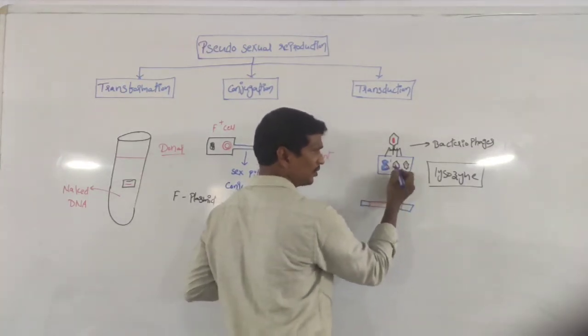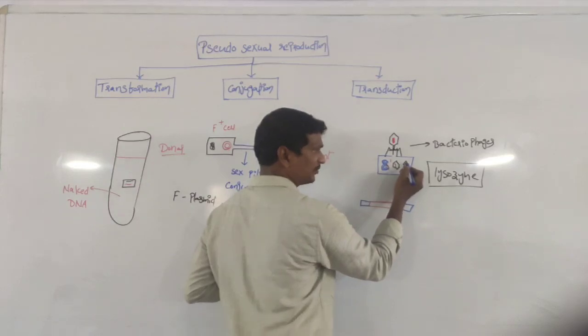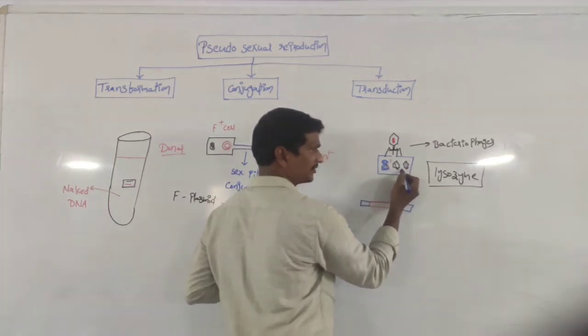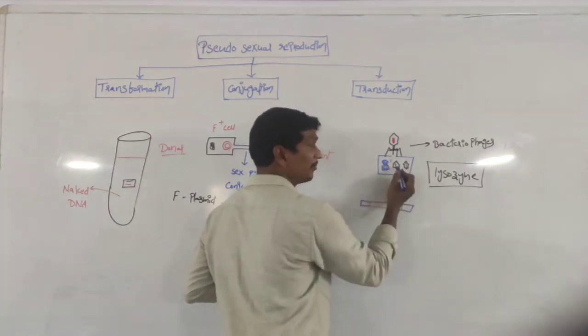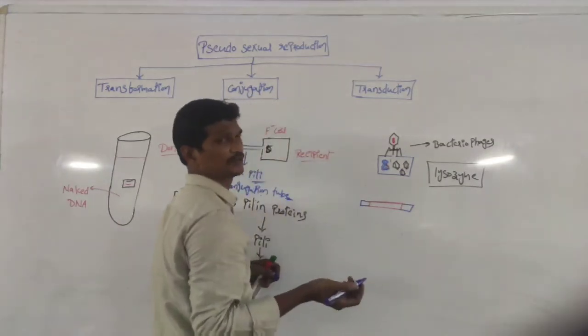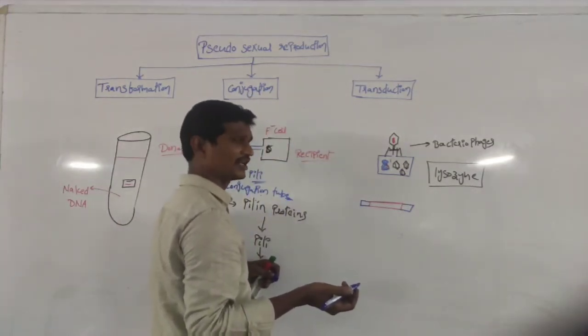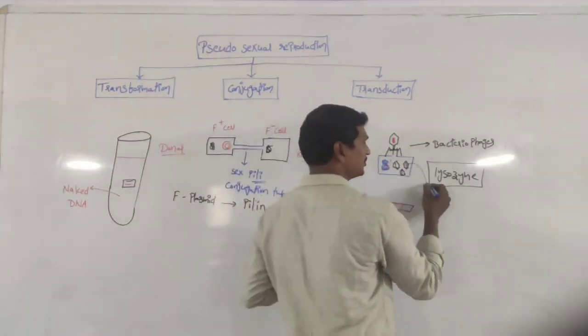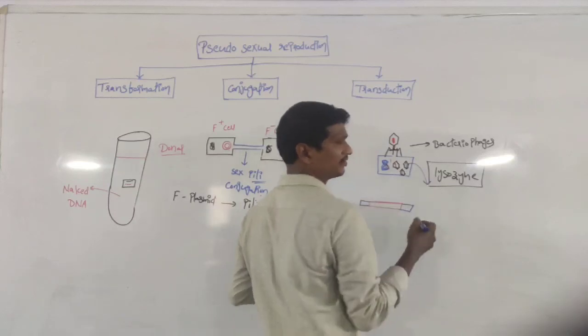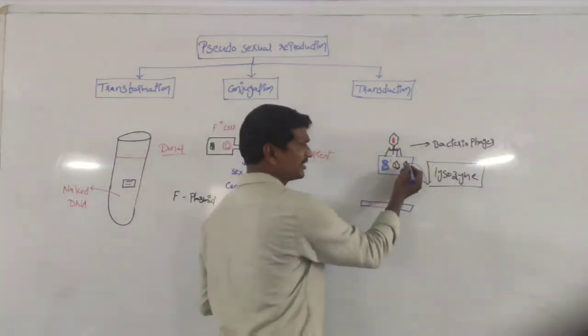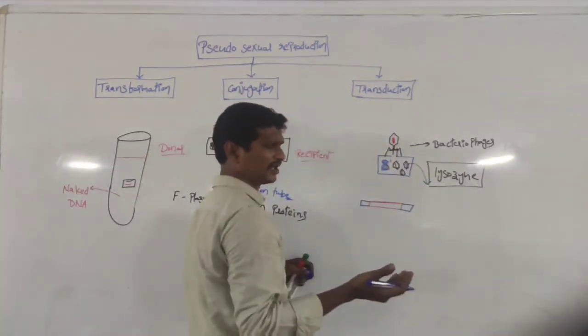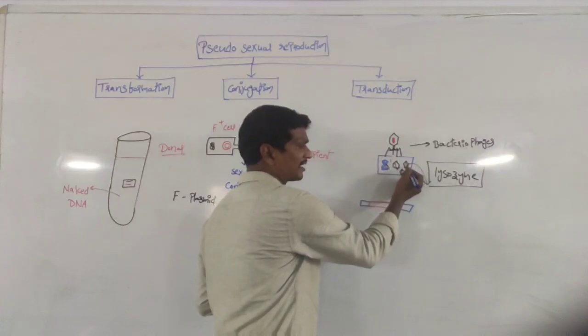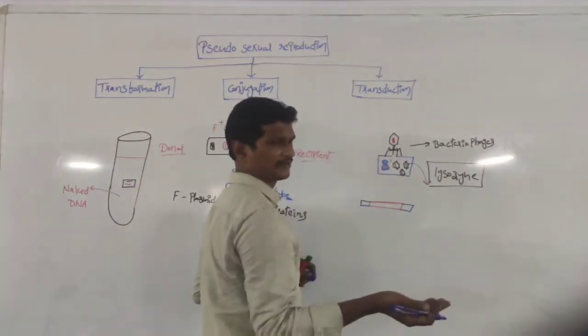Within the new viruses, viral genetic material is present, and along with it, bacterial genetic material is also transferred. Again, these attack a new bacteria, and the bacterial DNA is attached to another bacteria.